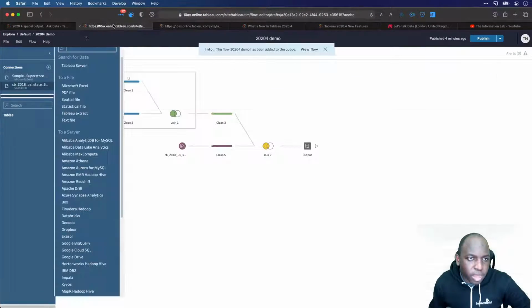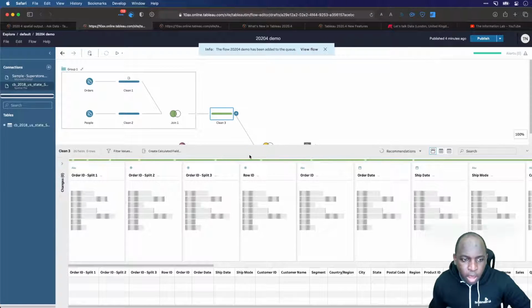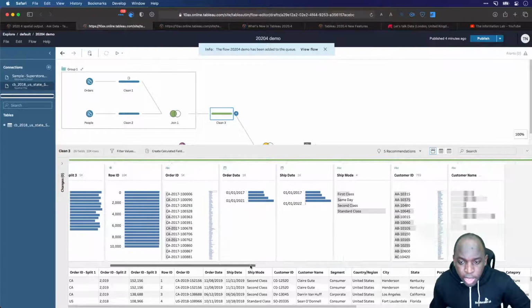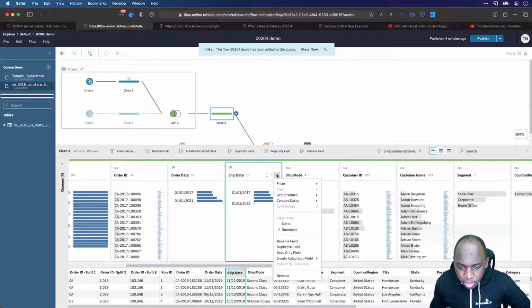So this is probably the last question I'll answer on prep before I move on. If I just go here and go to clean 3, one of the things you can do in prep is assign data roles to specific columns. So think of that as metadata. So for example, if I just click on this one here, bear with me one second.